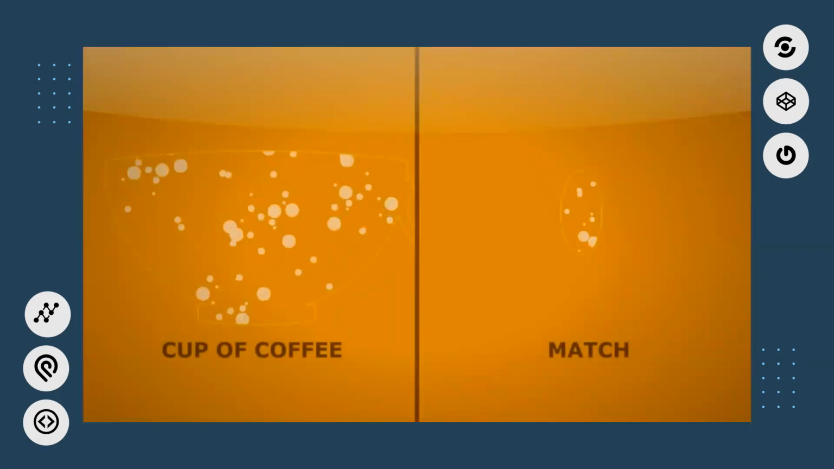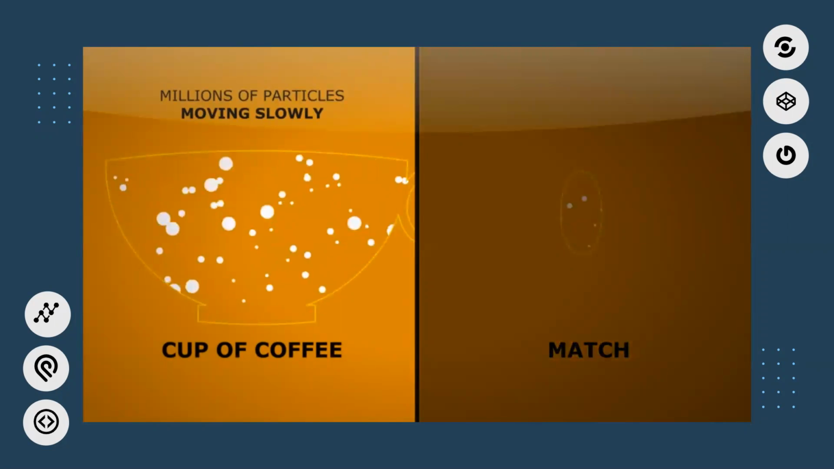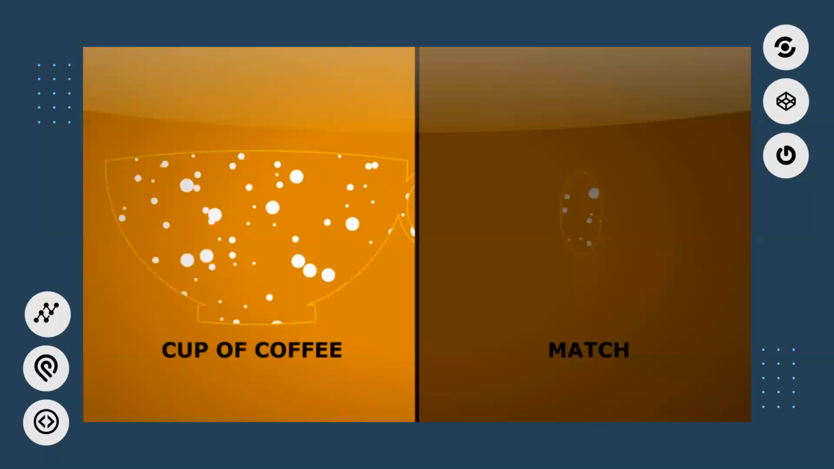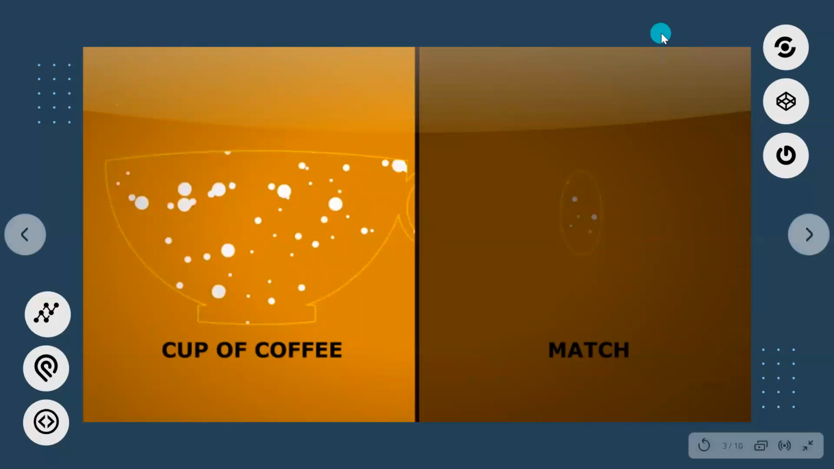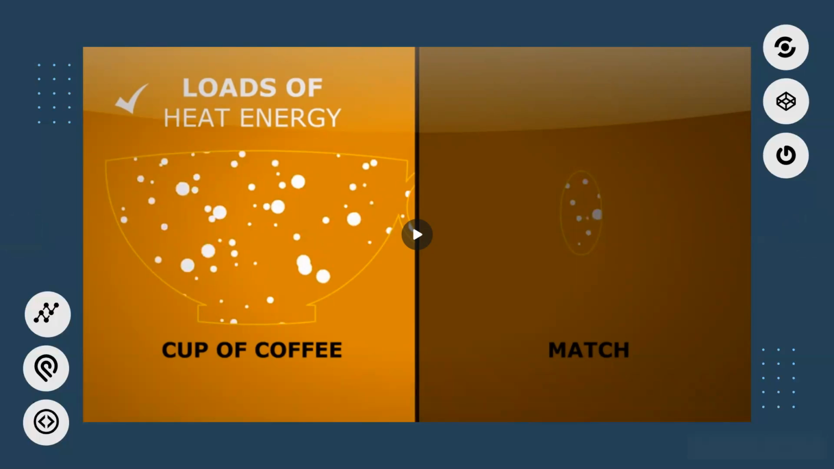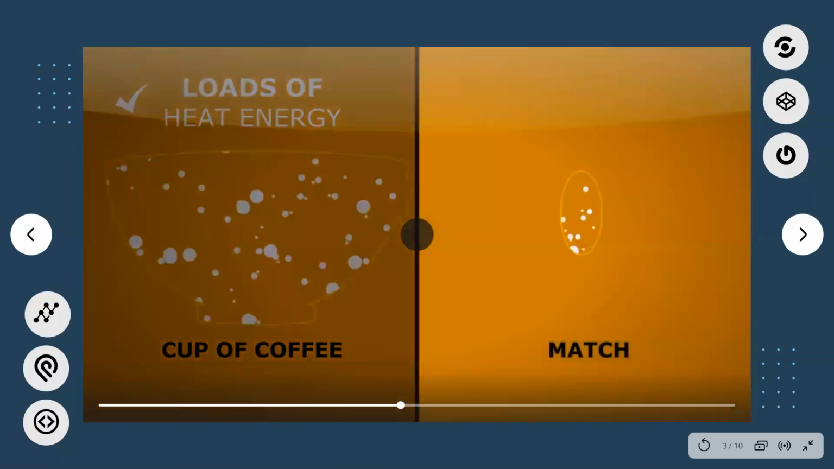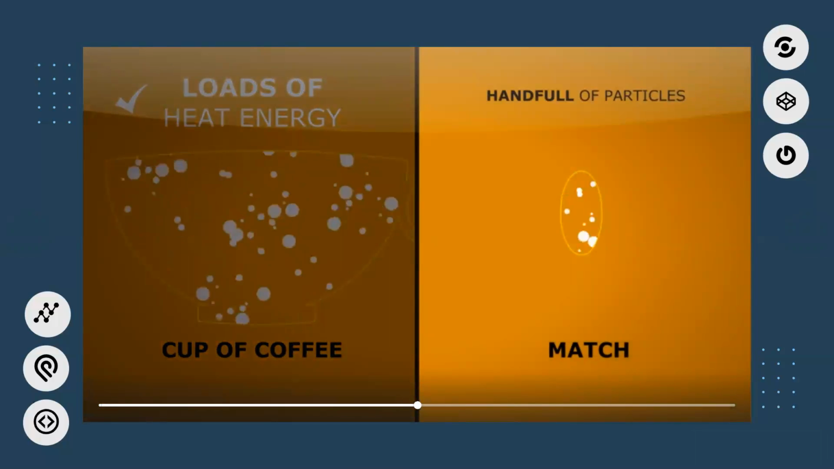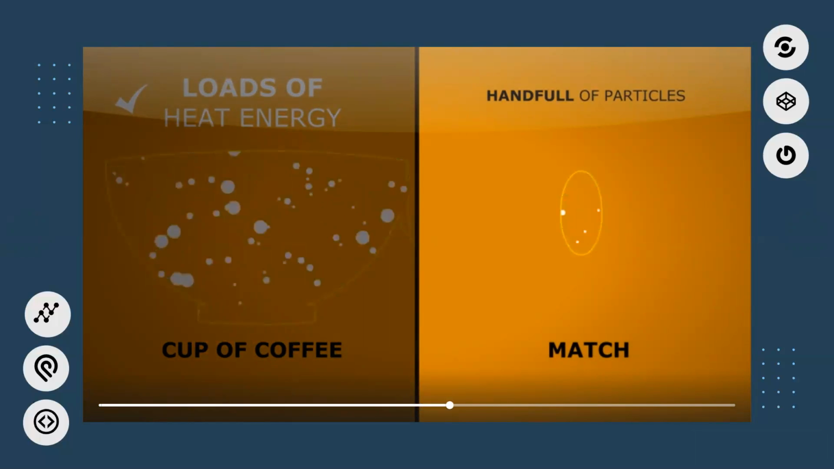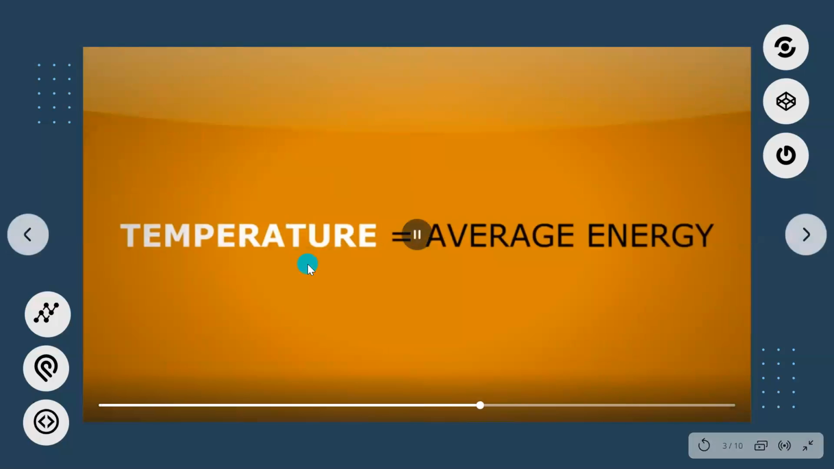In order for us to see this clearly, let's zoom in and look in the particles inside. In a coffee, there are millions of particles, all moving very slowly. Heat is the measure of the total energy in a system. Then, if we add up every particle, we will find out loads of heat energy. Looking in a lit match, we can see handful of particles and moving quickly. But when we add up the total energy here, we found it much lower than a cup of coffee.